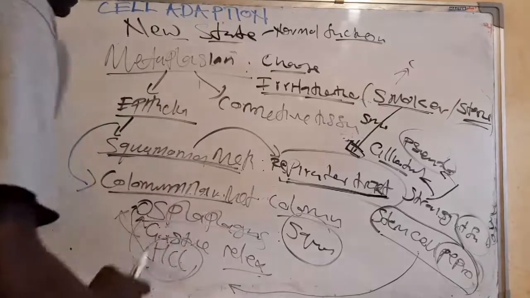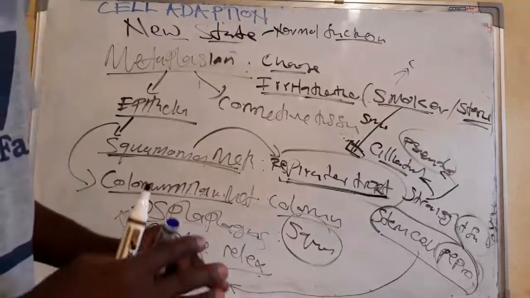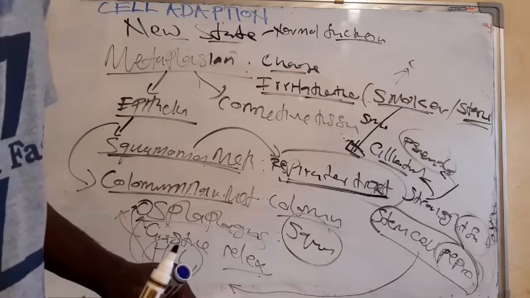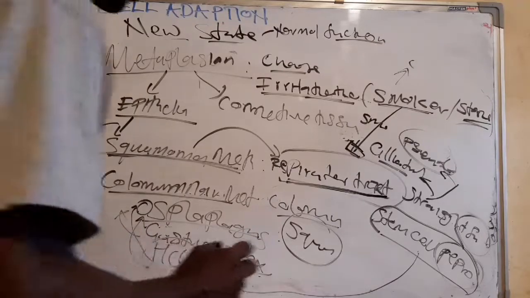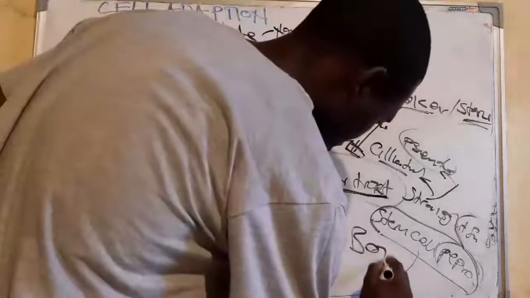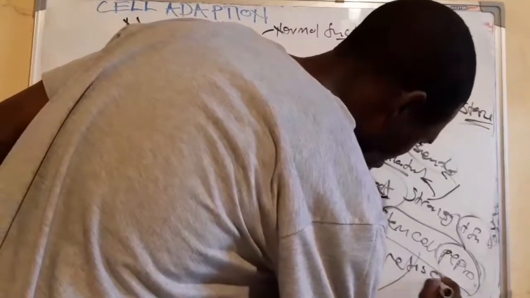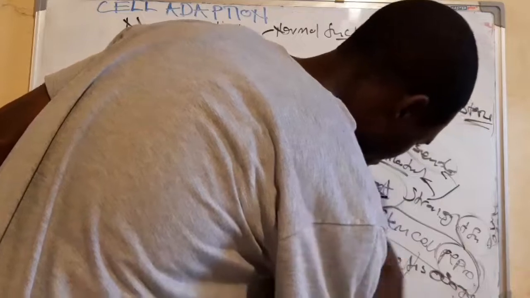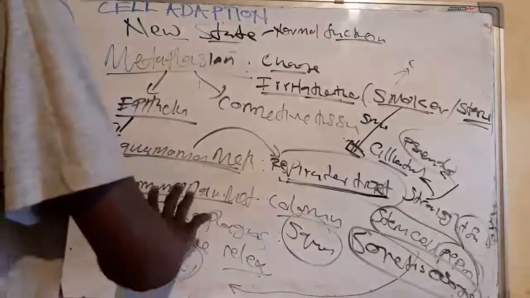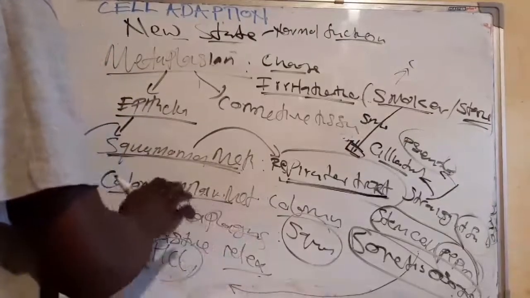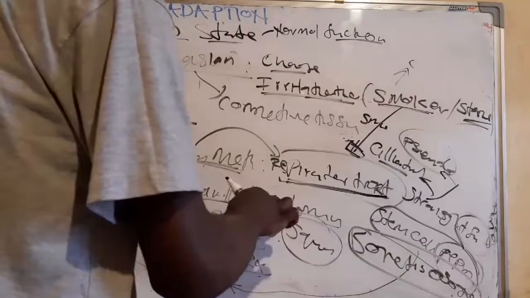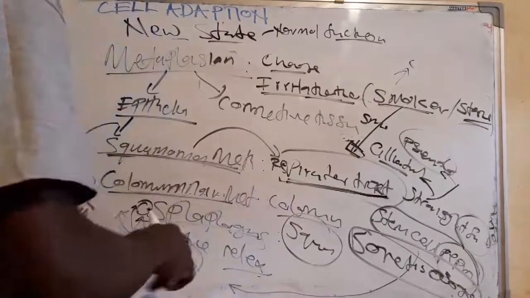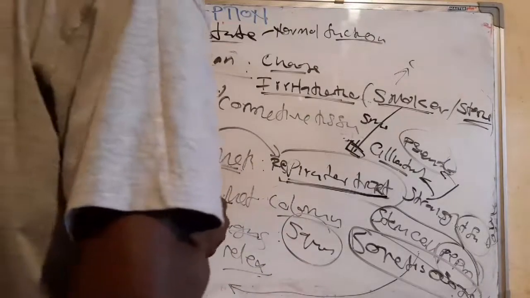This is commonly seen in patients with Barrett esophagus. So people with Barrett esophagus are the ones whose squamous cells are being replaced by columnar cells.